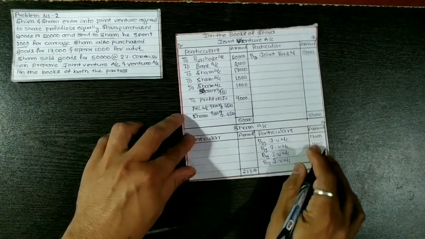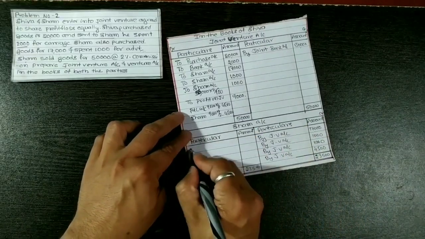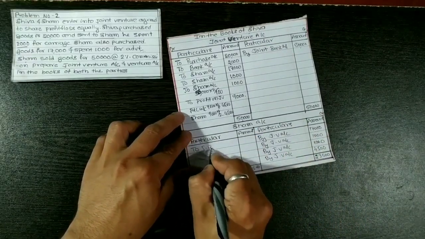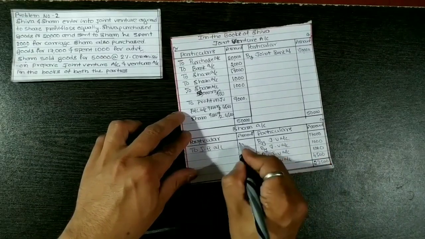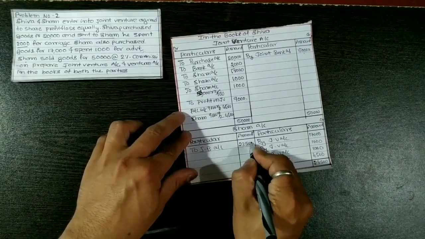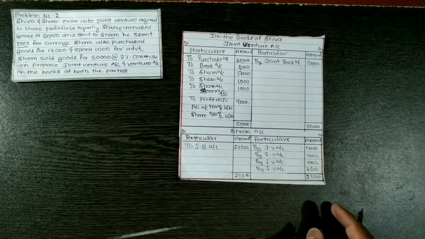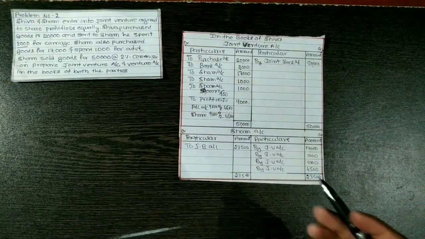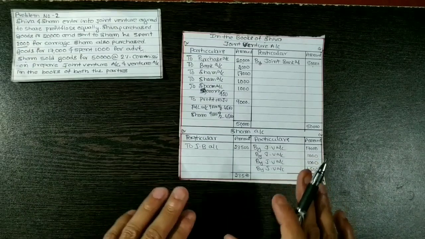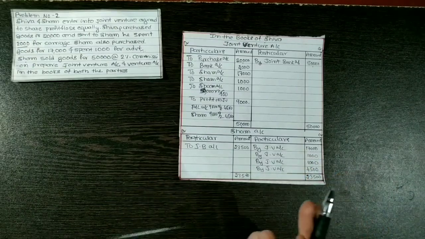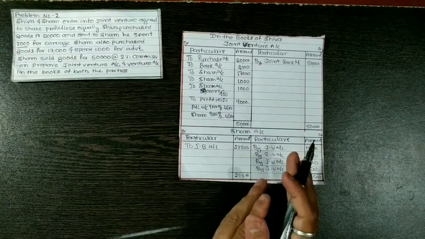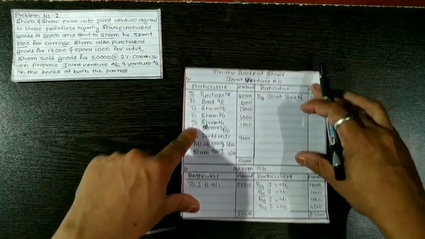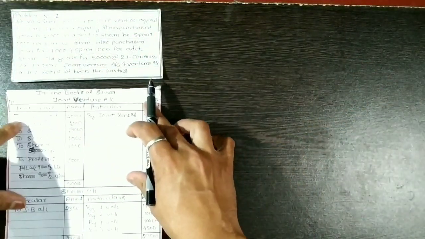23,500. This amount should be transferred to the joint bank account, that is 23,500. This is about the Shyam account in the books of Shiva. Very easy. So when we prepare the same account in the books of Shyam, you come to the exact conclusion. It is the easiest form of accounting in a joint venture.